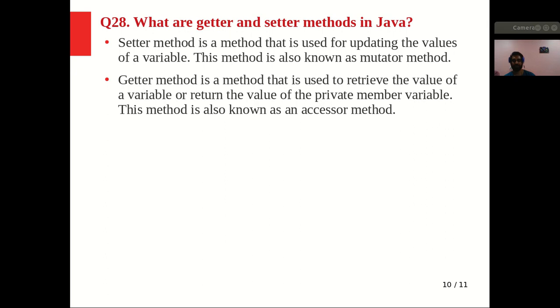Let's say that we are making a private member variable in a class, so we are restricting the access from the outside class. But how can we access the variable? For that we have to define a public getter method. So this is all about a getter method. A getter method is used to retrieve the value of a variable. This method is also known as an accessor method, right?